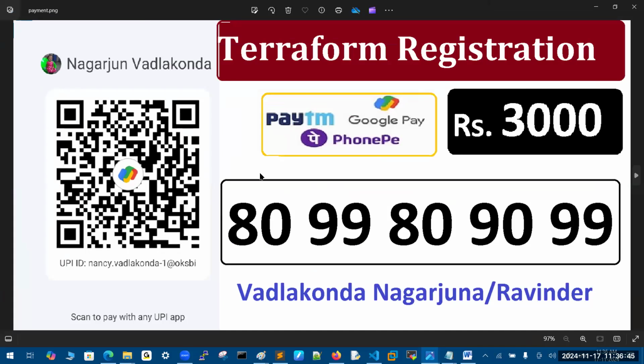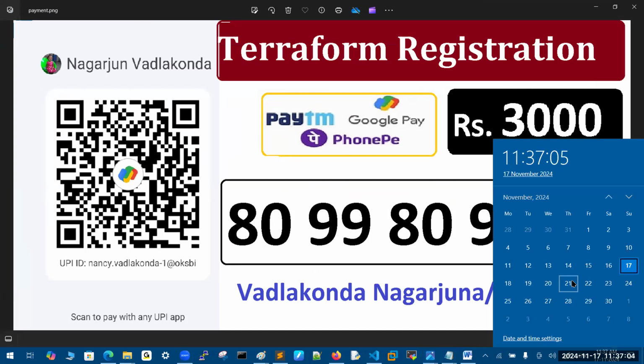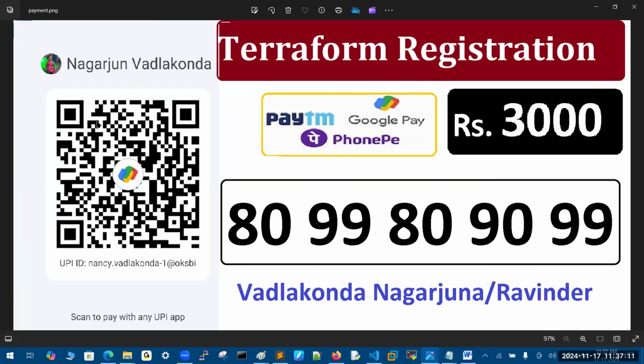And one more thing, if you are interested, this is the payment process. After the payment, please share the screenshot to the same number. Then I will add your number to the group. This batch is mostly going to start from Thursday or the upcoming Monday. Today is the 17th. So either the 21st of November or the 26th. Any one of these two days, this batch is going to start. Timings are 6 to 7 only. Yes, this is about the demo content. If you have any queries, yes.